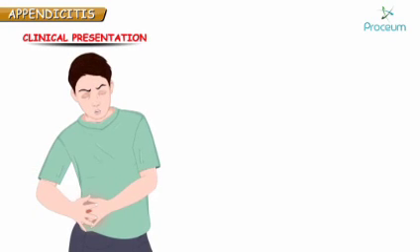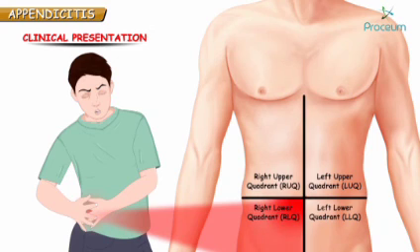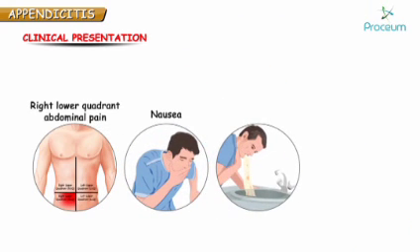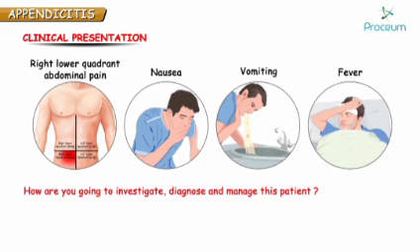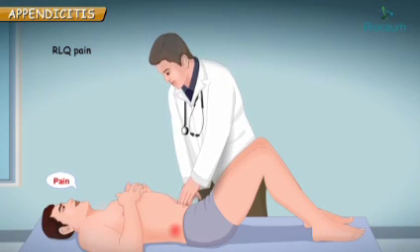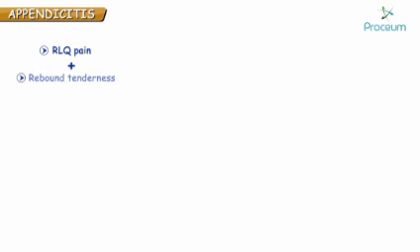So now a patient is coming to you with right lower quadrant pain along with nausea. Patient may vomit also, or patient may present with fever also. How are you going to investigate, diagnose and manage this patient? See, the right lower quadrant pain experienced by patient with appendicitis most often occurs at McBurney's point, as I told you. In addition to right lower quadrant pain, patient has rebound tenderness, which means you apply pressure on McBurney's point and on removal of pressure, patient will scream, patient will have severe pain. So right lower quadrant pain plus rebound tenderness.